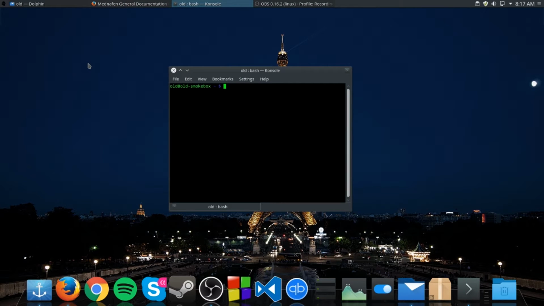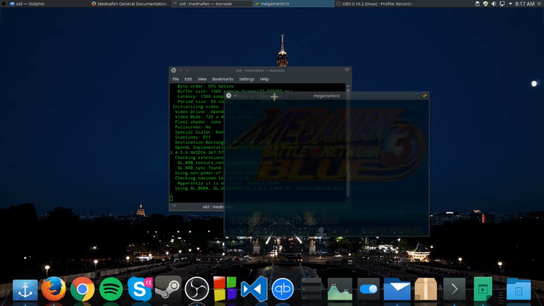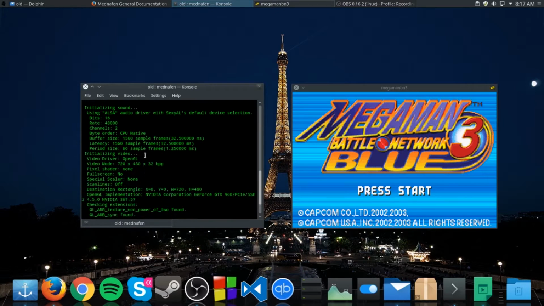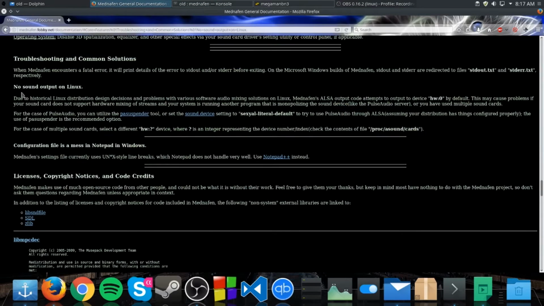So if I run a game, as you can see, there's no sound right now. And if you look at what sound device we're using, it's this one right here. Now, if you go to the website, this is a common problem, no sound output on Linux. And they say what you need to do is to change the sound device to this one right here, sexyal-literal-default.